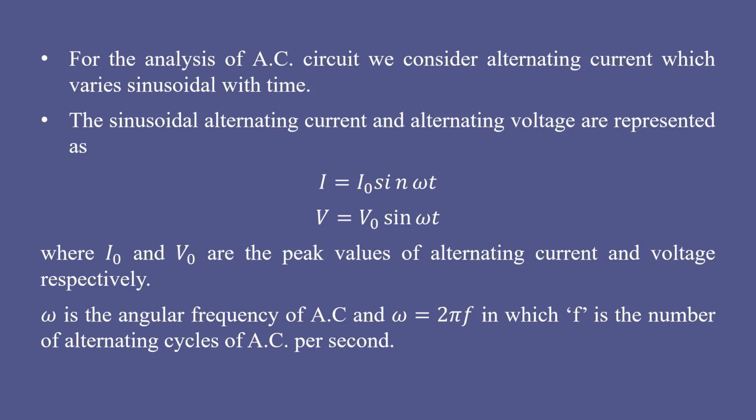Okay, so in one cycle, the alternating current will reach its maximum value twice, once in the positive direction and once in the negative direction. Here, omega is called the angular frequency of AC because AC is represented as a sine wave, or it is represented as a cycle. Cycle means it is a motion which repeats after a regular interval of time.